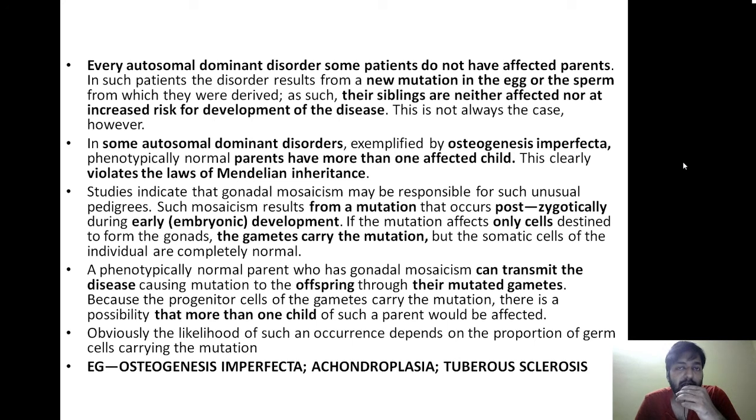So whenever this particular individual produces a child, the gametes are abnormal and going to carry the mutation, and depending on how many gametes are involved, the number of children affected might be more than one, maybe 2, 3, 4. So this is the basic concept, and the diseases under this are osteogenesis imperfecta, achondroplasia, and tuberous sclerosis.